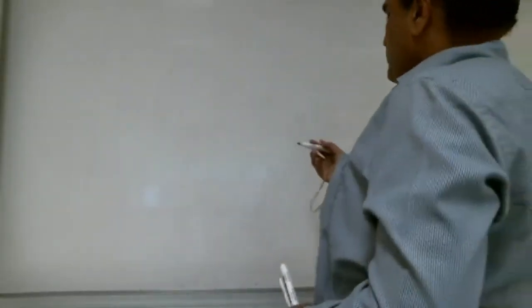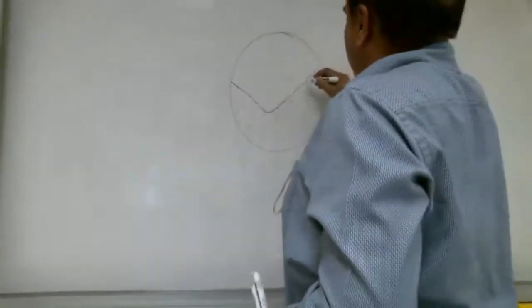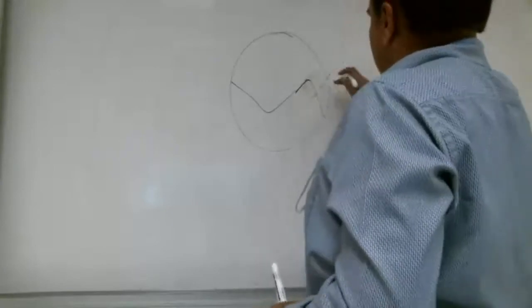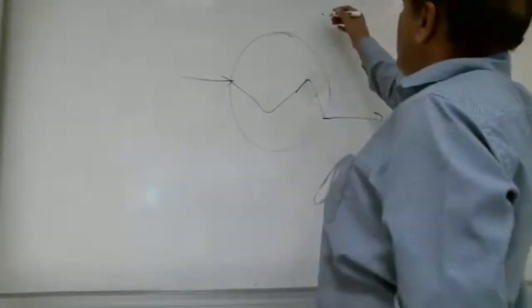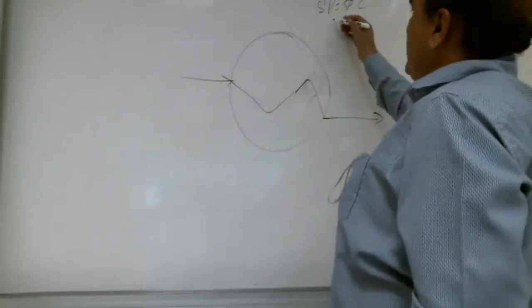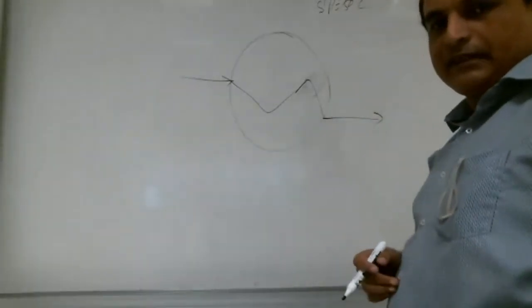Now, for example, this is our heat exchanger. It is controlling a set point of 50 degrees centigrade, and we need to bring it to the set point of 50 degrees centigrade.